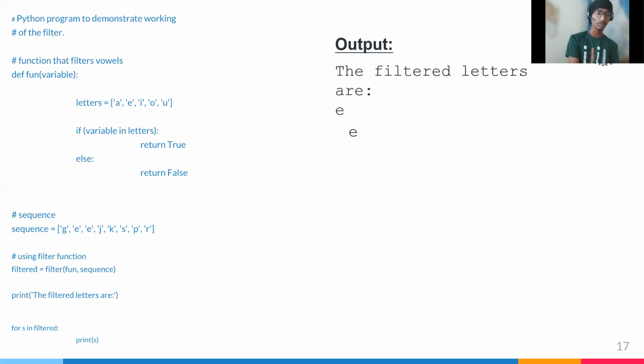After running this code, the filtered letters are EE, because we have already given the argument letters equal to A, E, I, O, U. In the above sequence, we have only E's and no other vowels. G, J, K, S, P are not in the letters, that's why they are not considered. We have only considered the two E's.